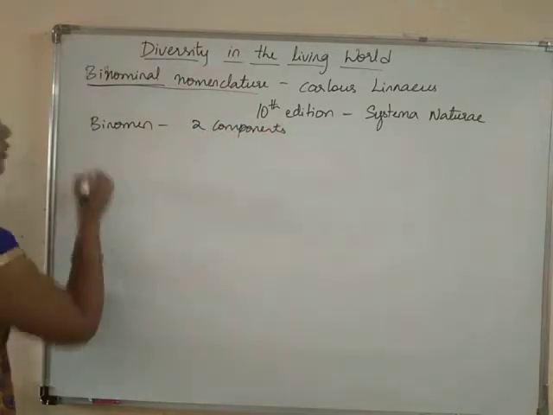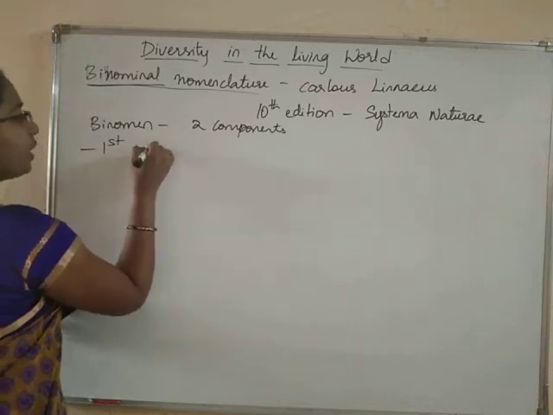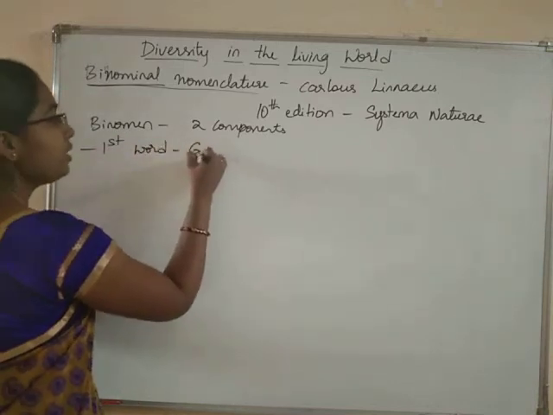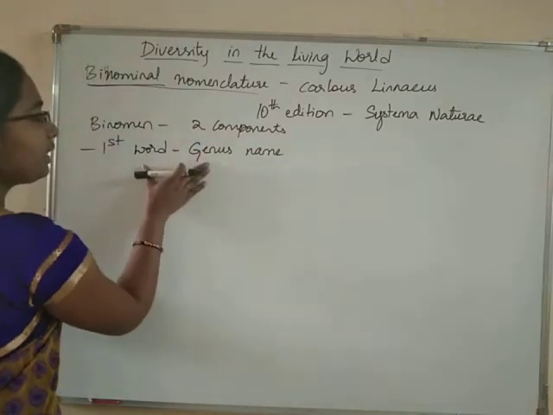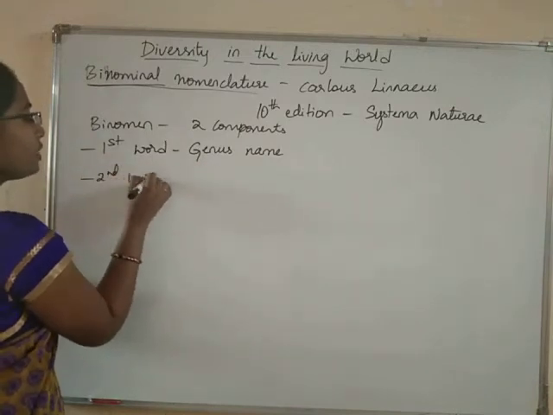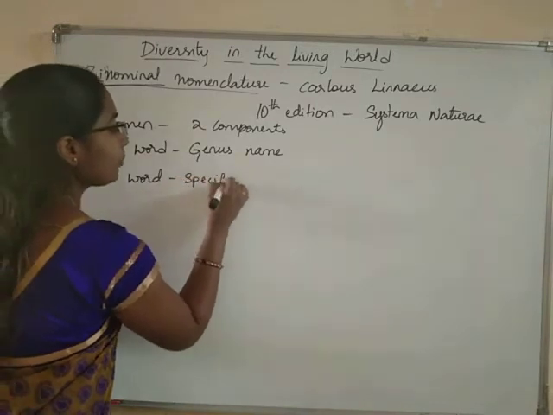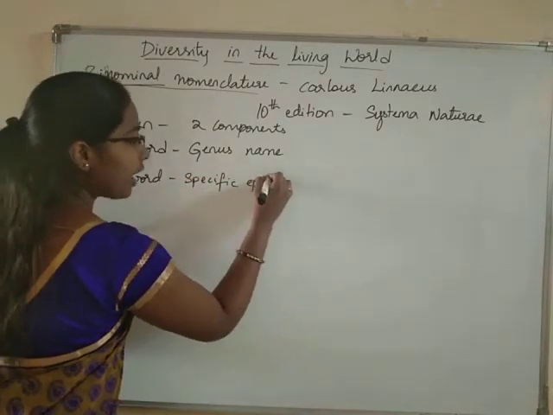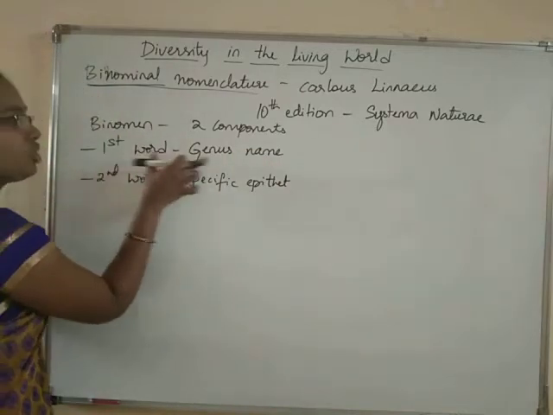The first component is the genus name. The second word or the second component is the specific epithet. The first word in this binomial is the genus name.